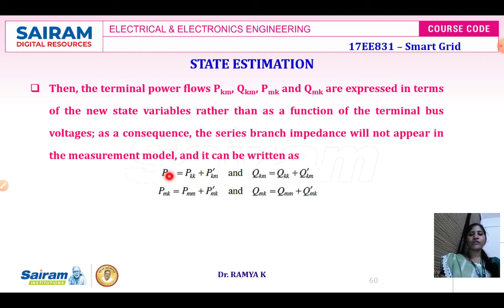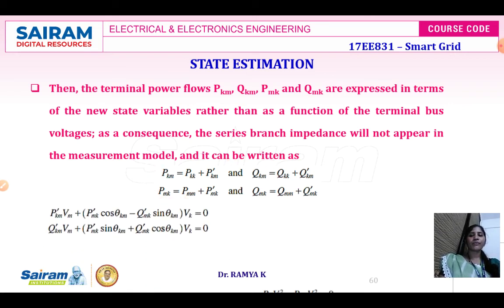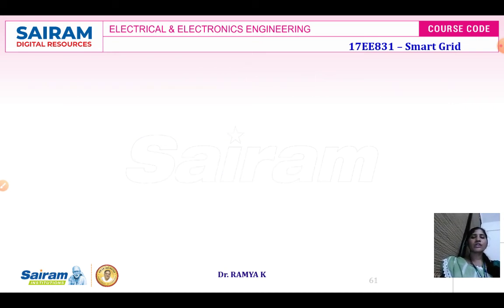So this is going to be your positive sequence, this is going to be your negative sequence. So if the positive sequence is represented as PKM, the negative sequence will be represented as PMK. So this is how we are going to have the state estimation process for the power flow.